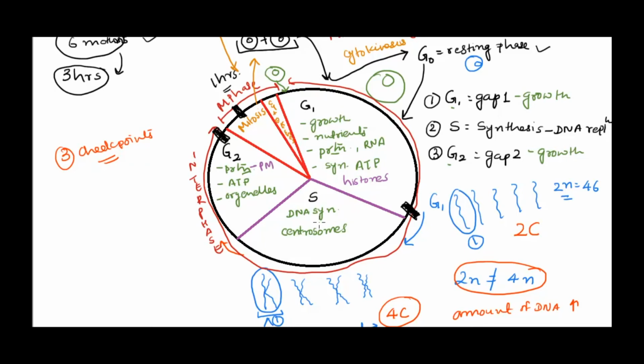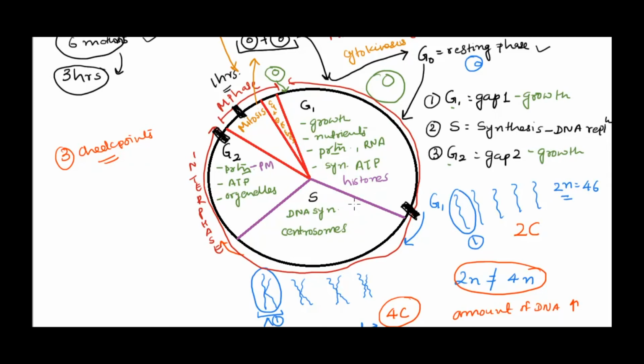G2 doesn't depend on S actually, right? G2 is actually preparing for the division phase. So even if there is no checkpoint over here, that's okay, because G2 is not going to rely on S phase. But the division phase depends on G2 and S both. So in one shot it will make sure that G2 and S have worked properly. So there is no checkpoint over here, saving the energy, with a direct checkpoint at the end of G2, and there is a checkpoint at metaphase, exactly where all the chromosomes are aligned and ready to be separated, attached properly to spindle fiber. So that's a proper time to check whether everything is alright or not.